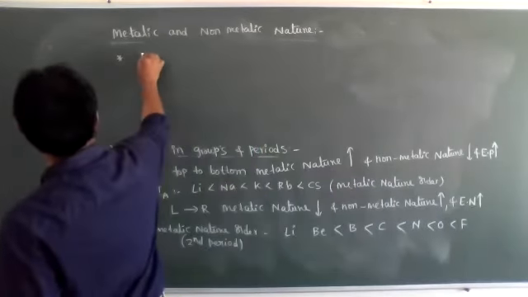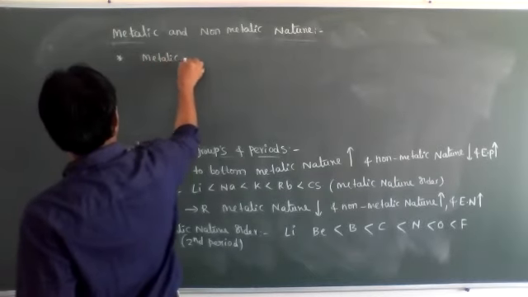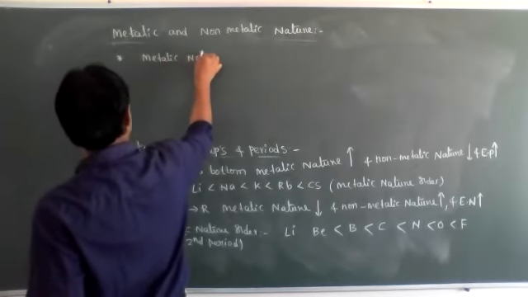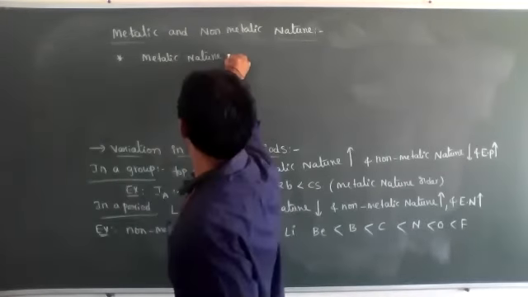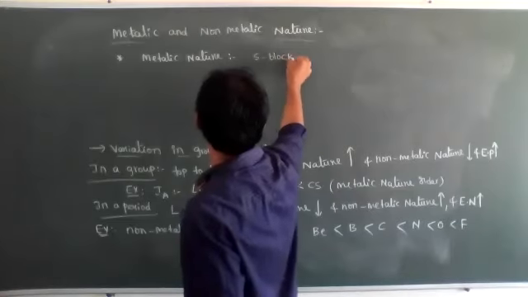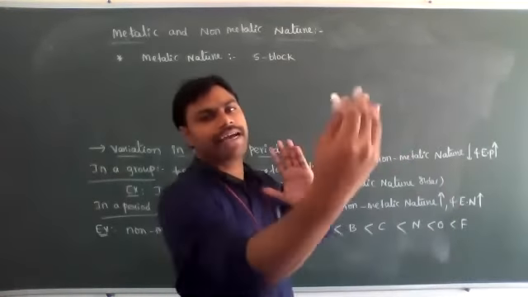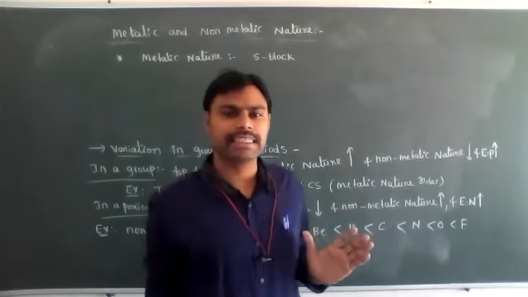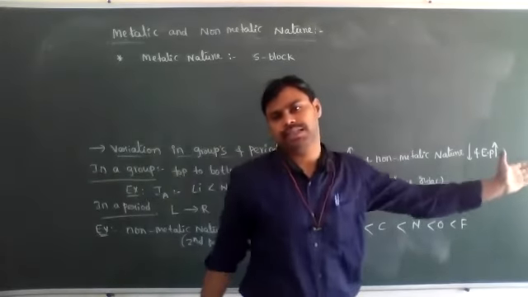So metallic nature for S block elements, because in a periodic table left to right non-metallic nature is increasing. Right side mostly which elements are present? P block elements are present.